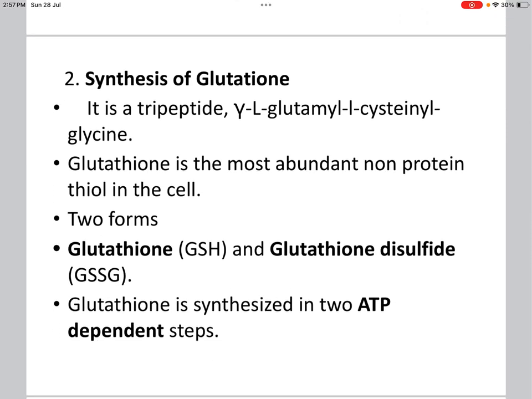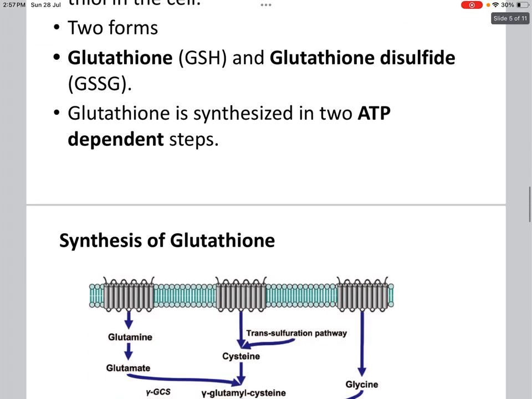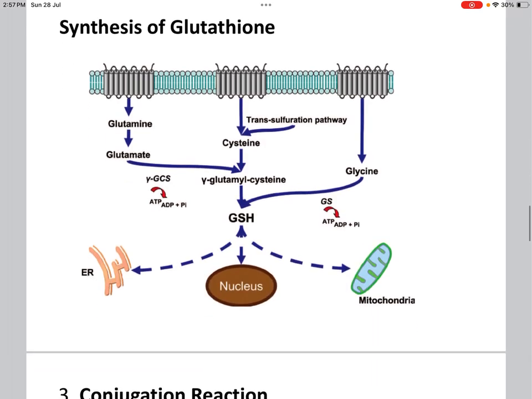Next one is synthesis of glutathione. It is a tripeptide. Glutathione is the most abundant non-protein thiol in the cell. It is found in two forms: one is glutathione and the other one is glutathione disulfide. Glutathione is often called reduced glutathione, and glutathione disulfide is often called oxidized glutathione. Glutathione is synthesized in 2 ATP dependent steps.